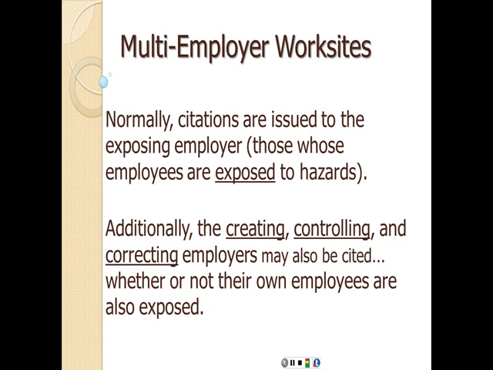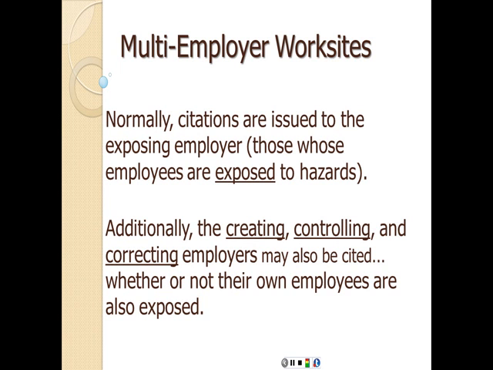So normally citations are issued to the exposing employer, those whose employees are exposed to hazards. Additionally, the creating, the controlling, and the correcting employers may also be cited if they did not do anything about correcting that hazard, whether or not their own employees are also exposed. So the first one to be cited is going to be the exposing employer.